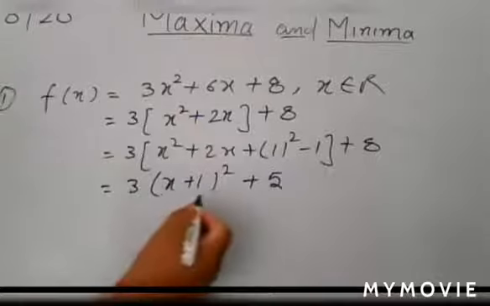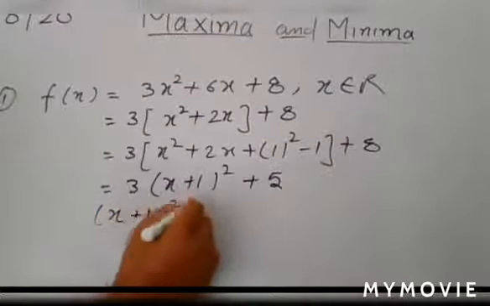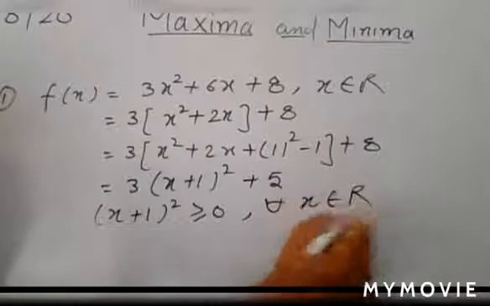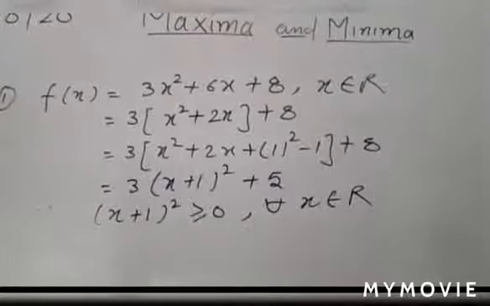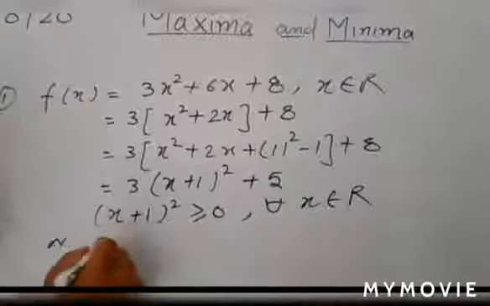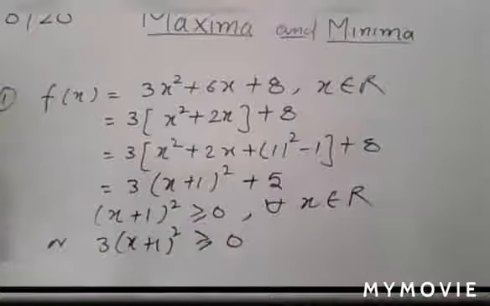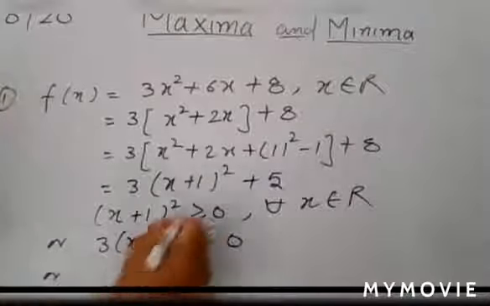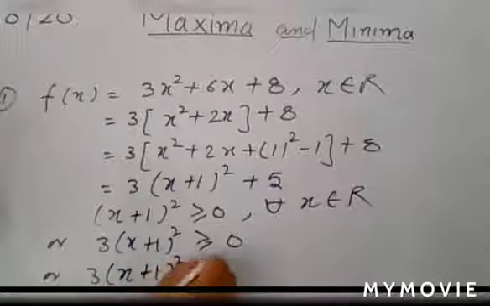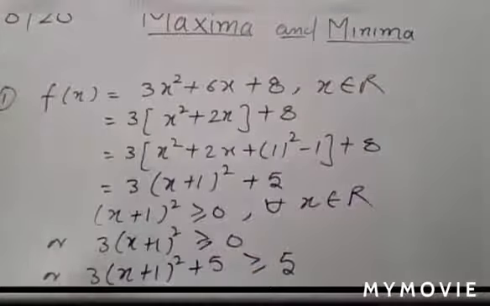Now you have a perfect square, so (x + 1)² is greater than or equal to 0 for all x belonging to R. Multiplying by 3, that is also greater than or equal to 0. Now adding 5 on both sides, 3(x + 1)² + 5 is greater than or equal to 5.